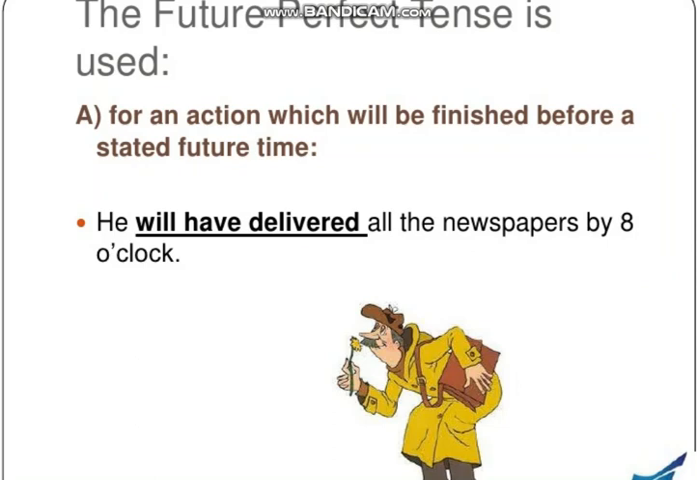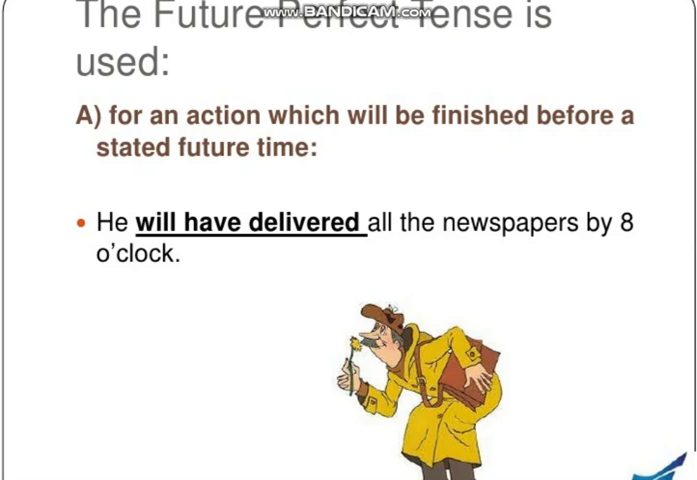The future perfect tense is used, now let's discuss its uses. Where are they used? For an action which will be finished before a stated future time. As its name shows, you will be discussing future action in them, but perfect actions which would be finished at a particular time. So we would be discussing such type of actions in them.